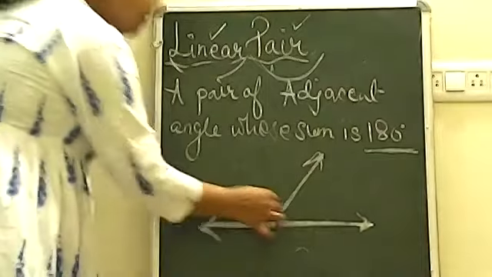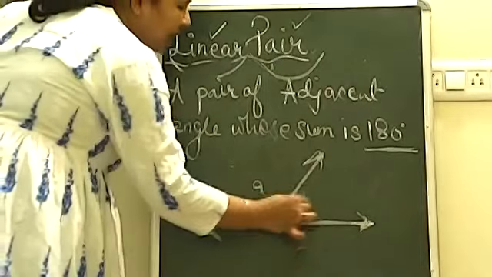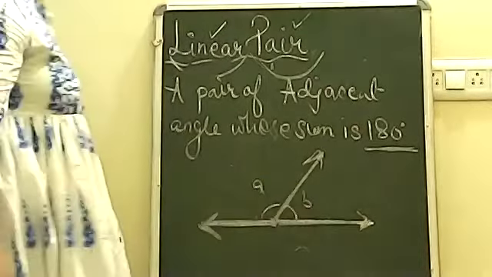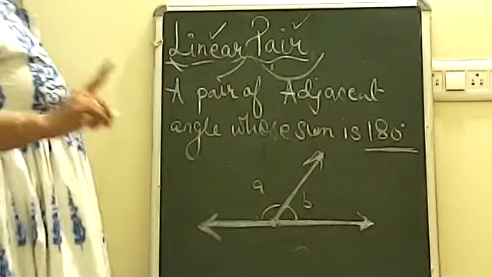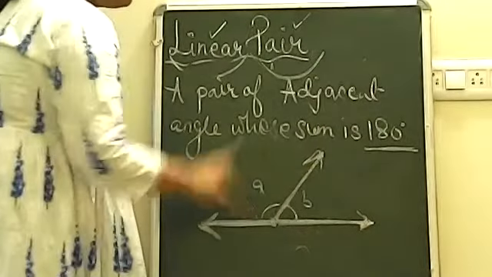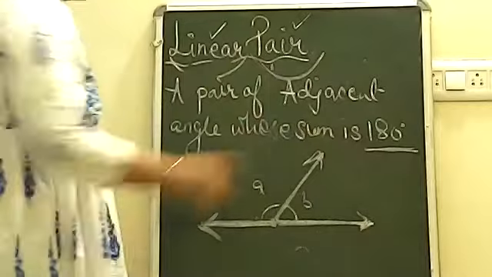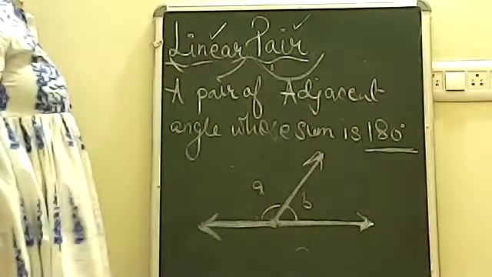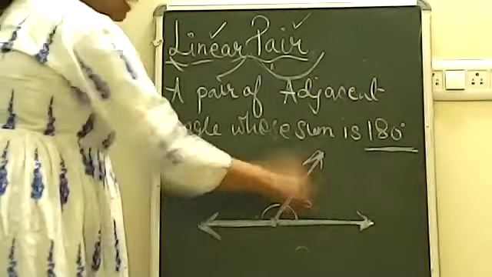So now remember, two angles in such a way that they are adjacent, first concept, and giving you the sum 180 degree, they are called linear pairs. So the linear pair angles are A and B here.